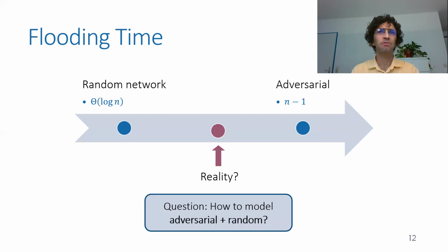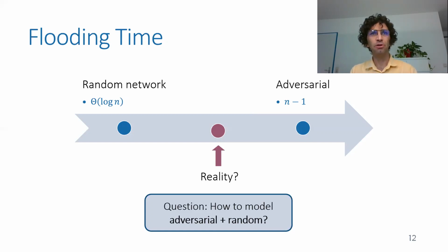Now, how long does flooding really take in real systems? On the right-hand side, we have the worst case, which is n-1 rounds that I just presented. On the left-hand side, we have the random network case. If the topology of the communication graph is random under accepted models of randomness, flooding will take roughly logarithmic time. And it seems like in reality, flooding takes something in between, not as fast as log n, but also not as bad as n-1. And the question is how to model such systems that are adversarial, but not really worst case adversarial, but have also some randomness in them.